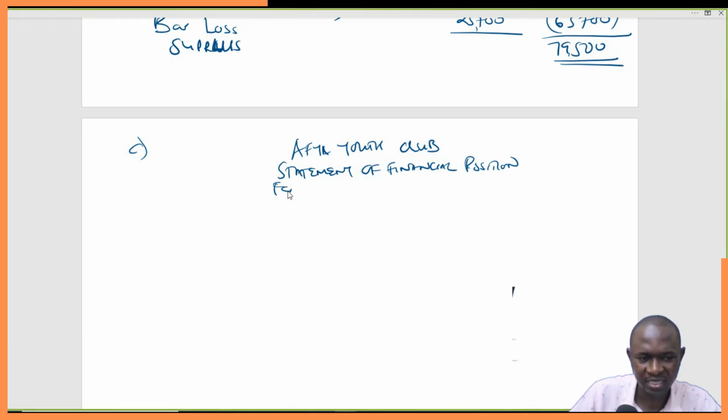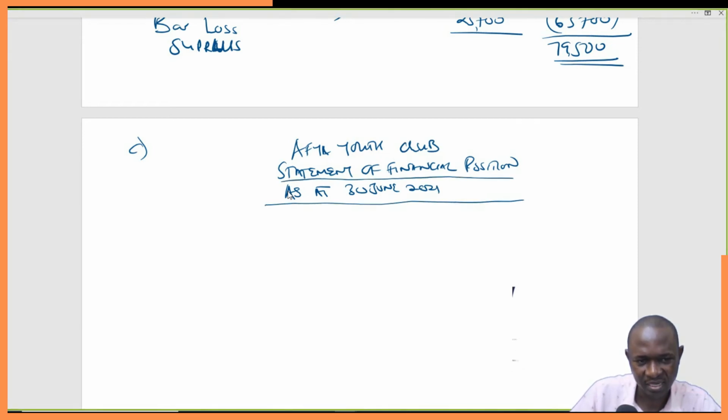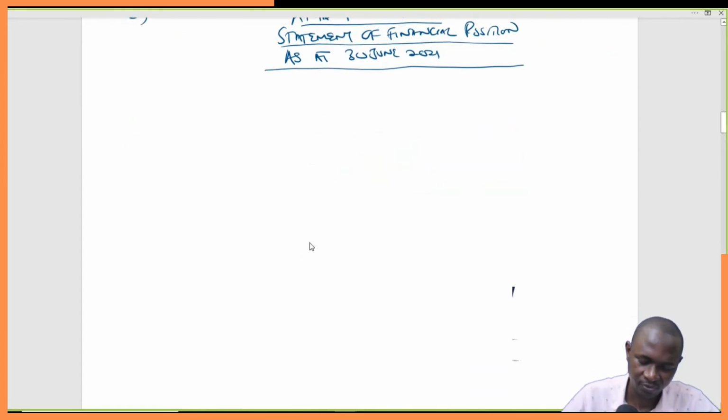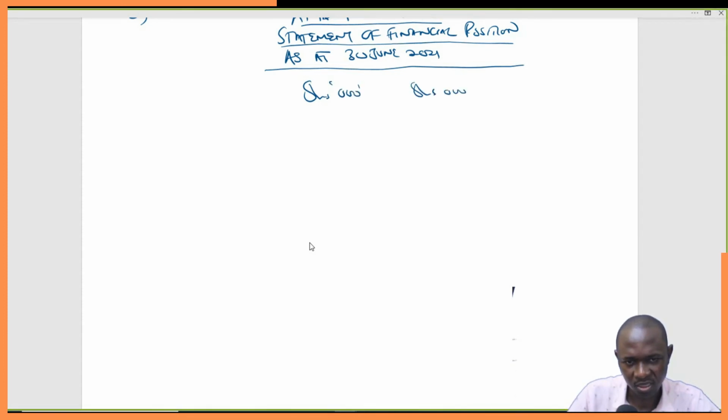A balance sheet is always as at a particular date, 30th June 2021, so get that one right. Then we'll have, as usual, shillings 000, restricting the zeros.